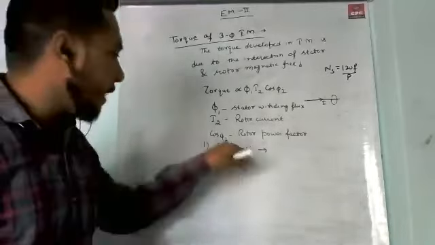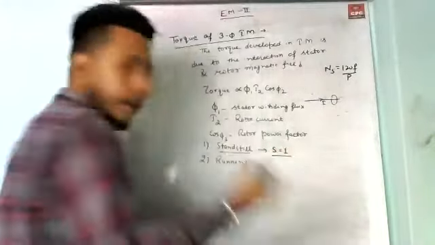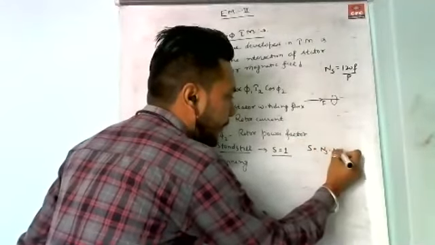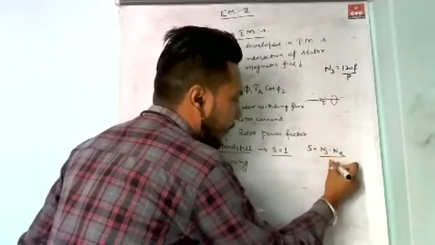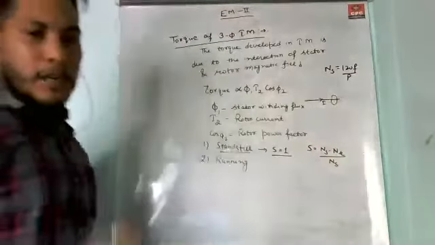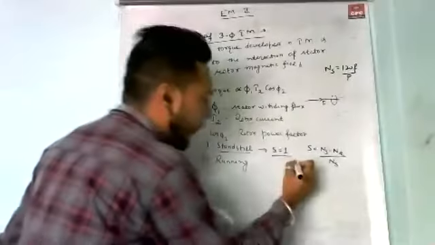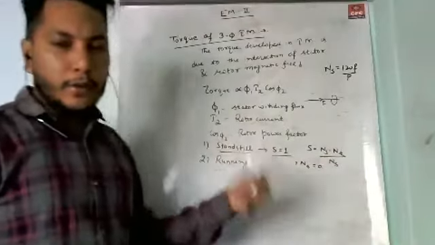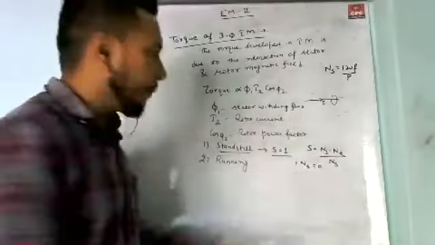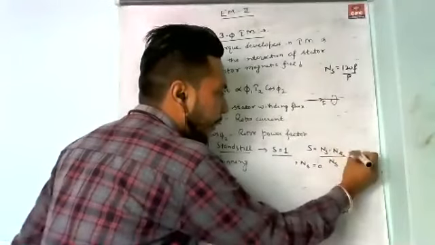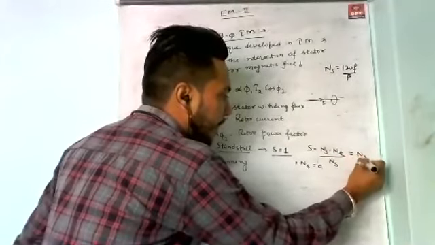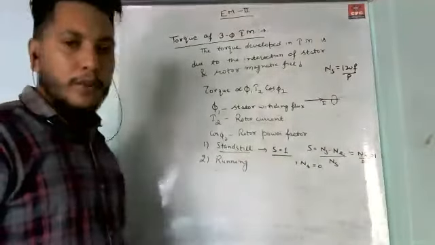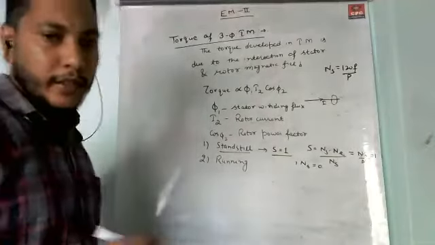At the standstill condition, the value of slip is equal to 1. Slip is the ratio of synchronous speed minus rotor speed, divided by synchronous speed. At standstill the rotor does not rotate, so the speed Nr is equal to 0. If we put Nr equal to 0, then Ns upon Ns gives slip equal to 1. At standstill condition, the value of slip is equal to 1.